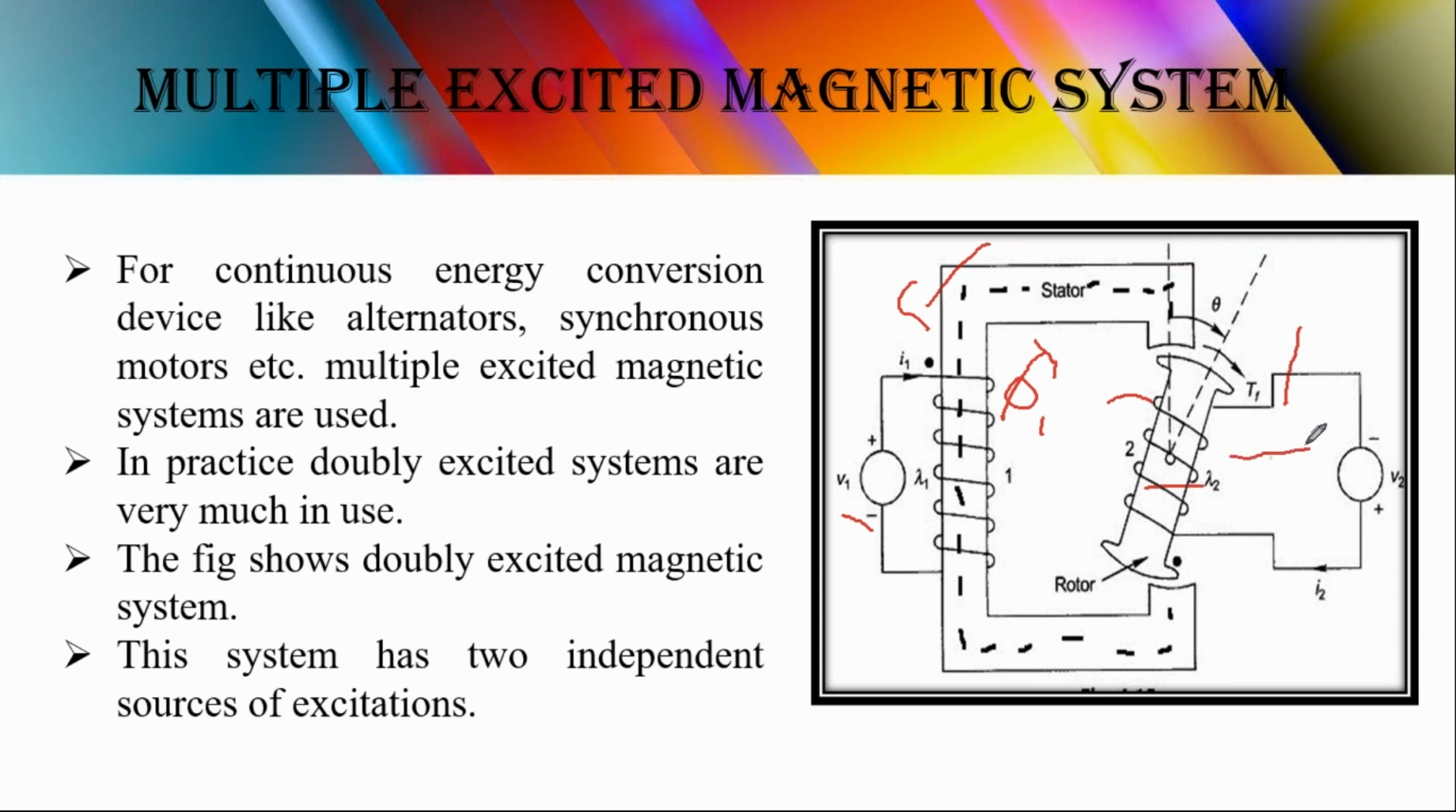Now when it is in the direction, there is no flux. Why? Because the flux will be generated only in this part. So when the rotor is in this direction, the flux linkage will be 0. So it means that based on the rotor position, there is a flux linkage between the stator flux and rotor flux. This is the topic we are going to derive in the form of mathematical expressions. So this is the representation of a multiple excited system, also called a doubly excited system.